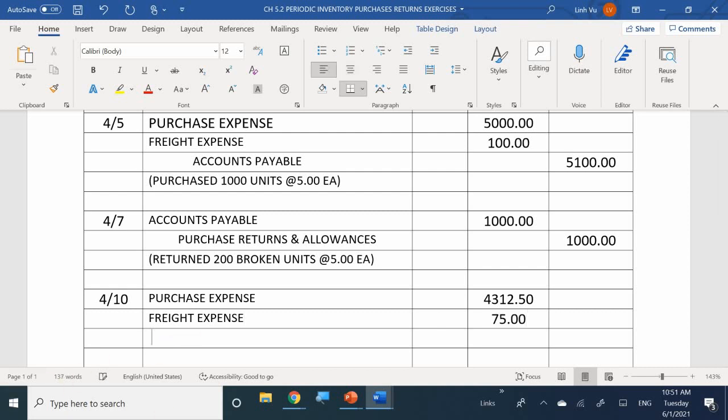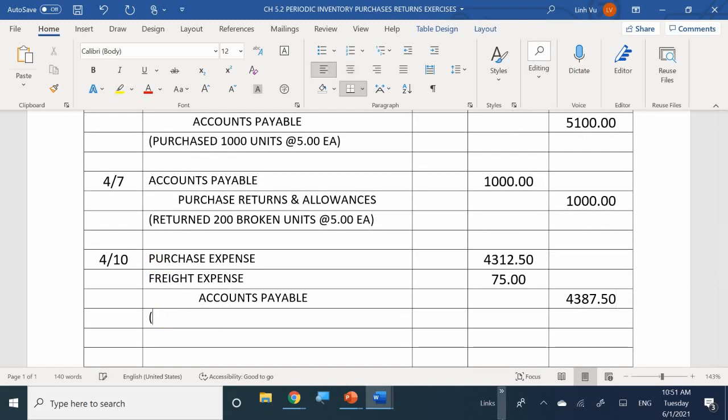And then accounts payable credited for $4,387.50. Good. And once again, I'm going to make a note here that I purchased 750 units at $5.75 each.